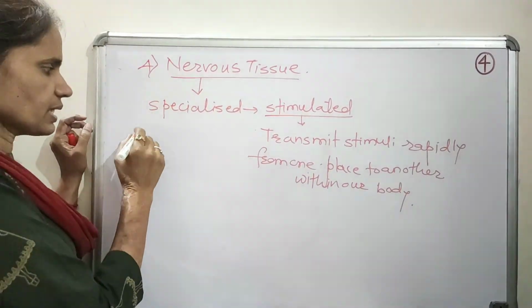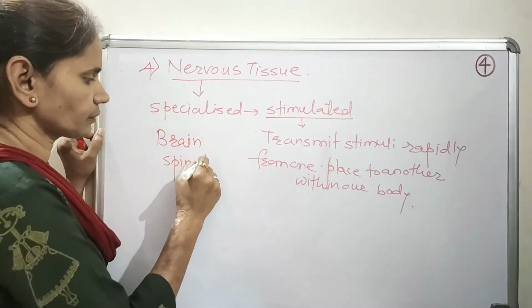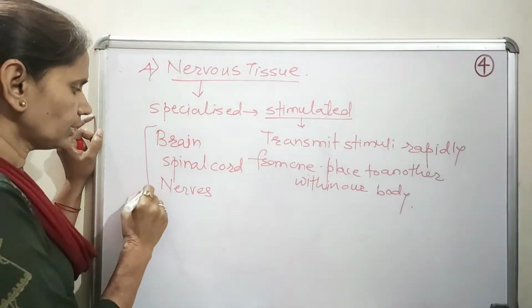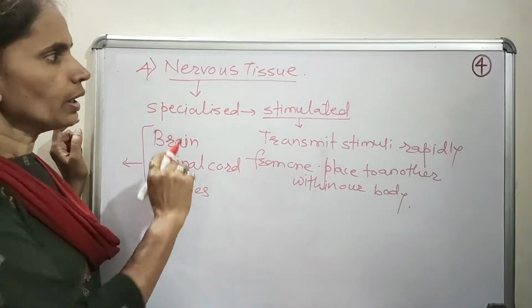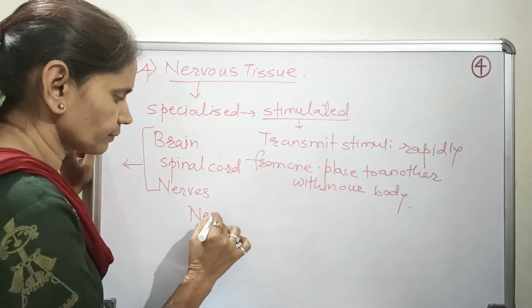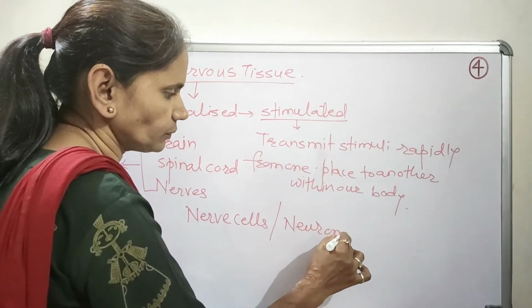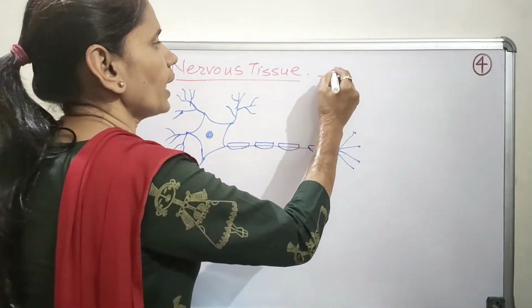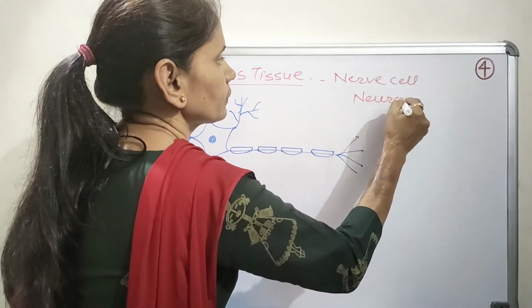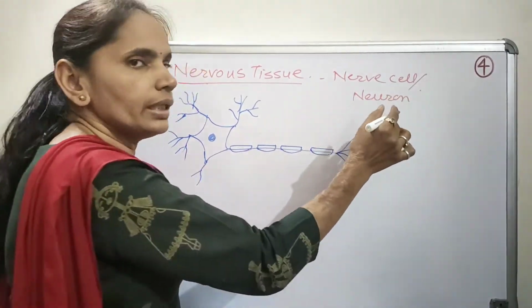Now the brain, spinal cord, and nerves are made up of nervous tissue. The cells of nervous tissue are known as nerve cells, or simply we can call it a neuron. The cell of a nervous tissue is known as a nerve cell or neuron. Usually a single neuron may be up to a meter in length.